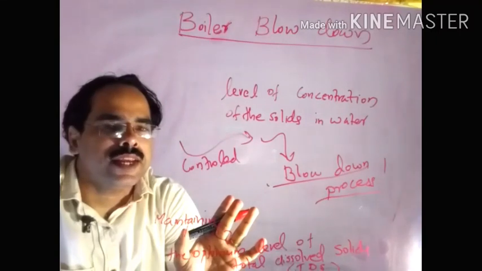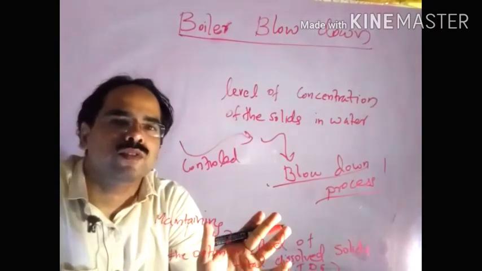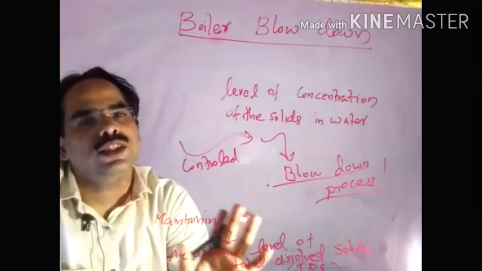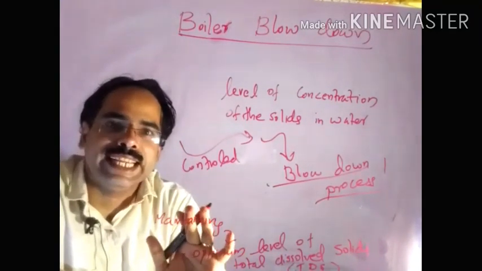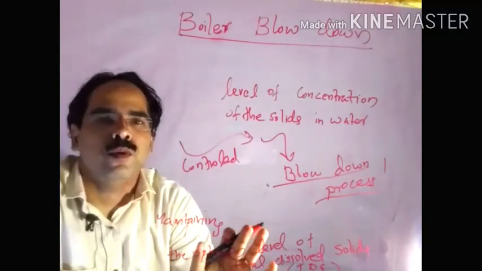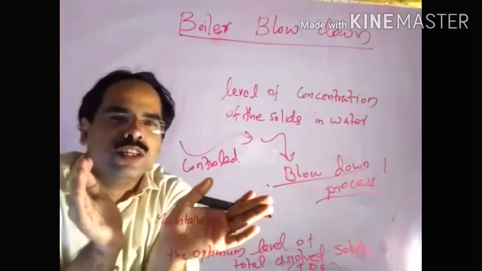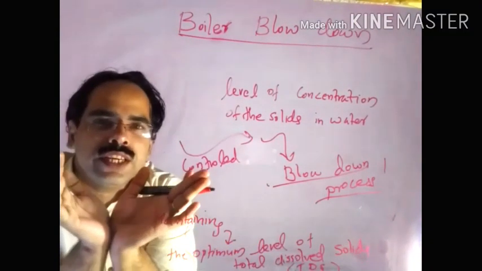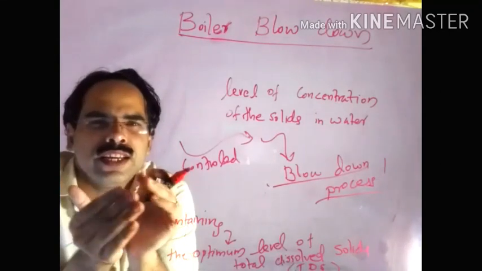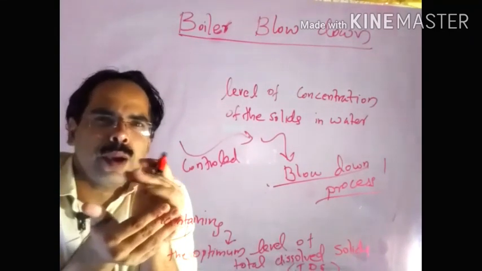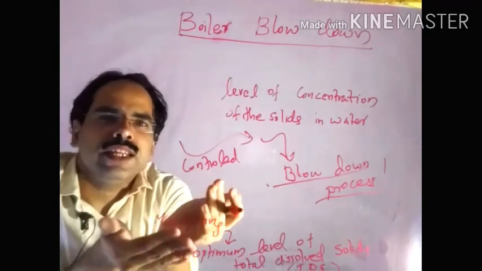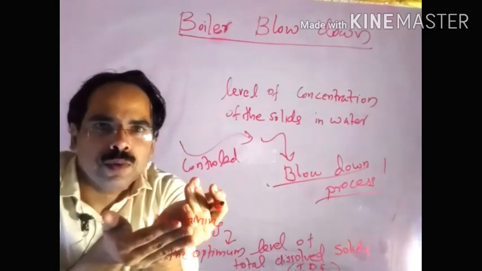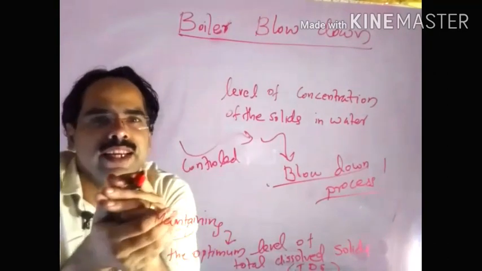By doing the blow down process, we can maintain the optimum level of total dissolved solids. Total dissolved solids we call TDS in the boiler water. That means total dissolved solids in water have a particular level above which the solid particles in the steam or in the water create issues.